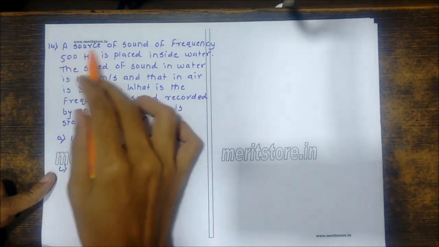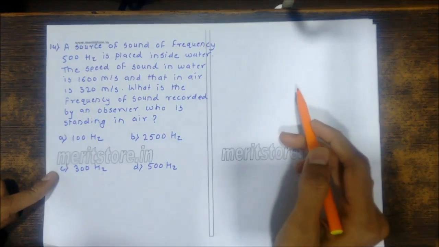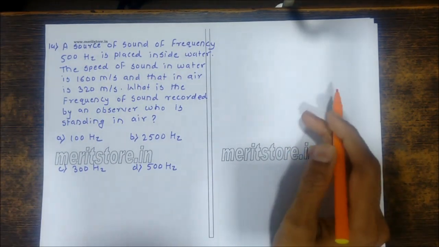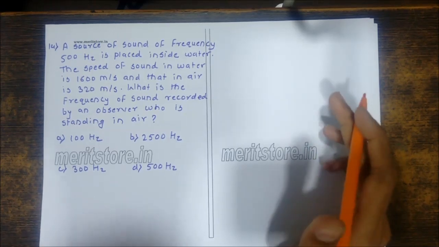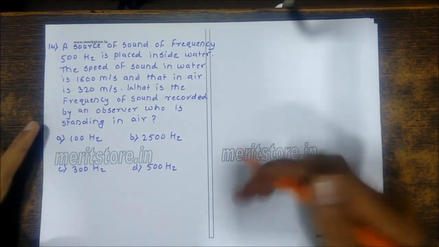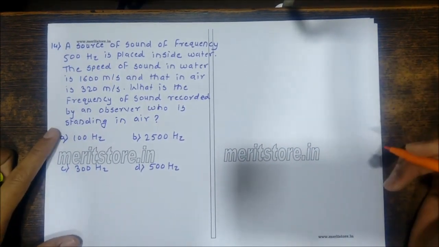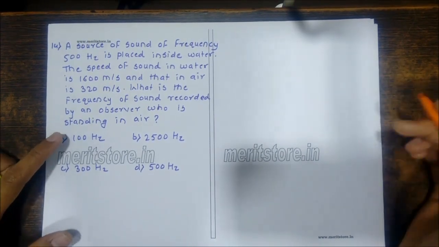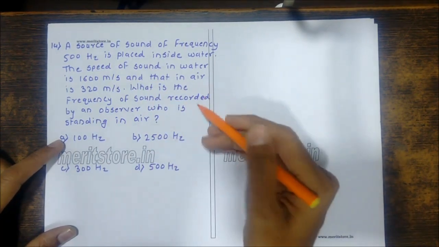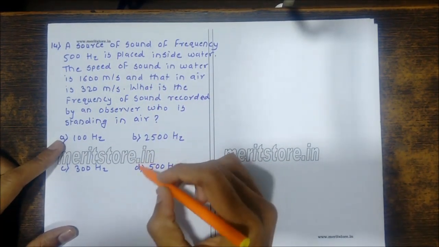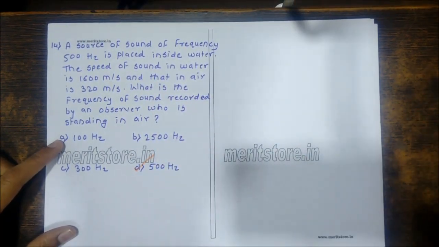The frequency of the sound is produced by the source. Basically, the frequency is a characteristic of the source and it does not depend upon the medium. The frequency of the sound depends upon the source who is producing the sound and not the medium in which the sound is produced. So if the frequency of the sound is 500 Hz inside the water, it has to be 500 Hz outside the water. So D is equal to 500 Hz.